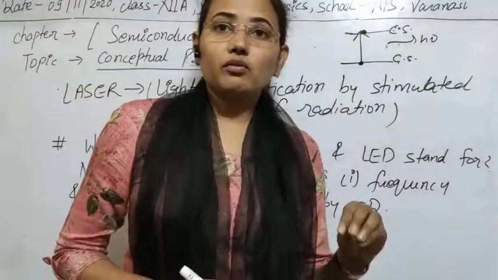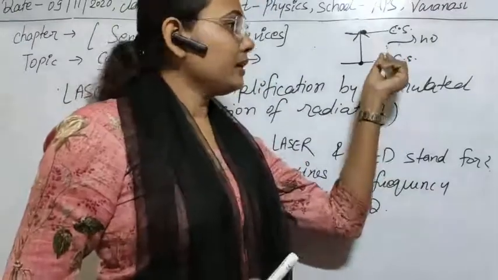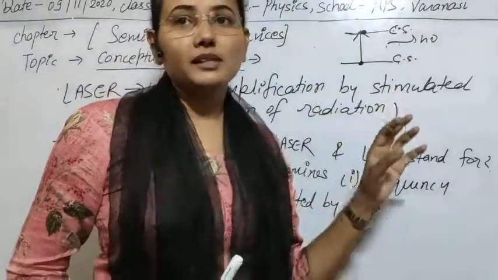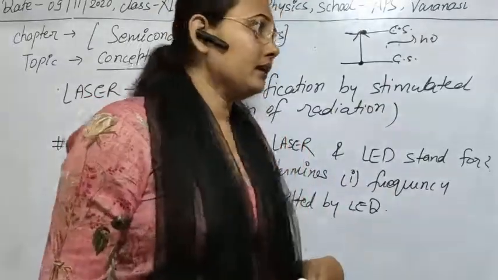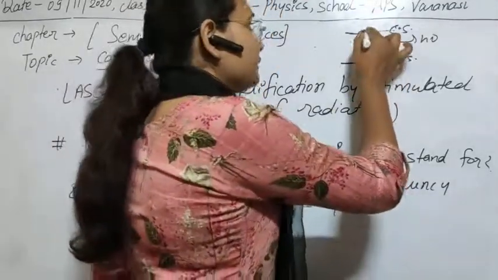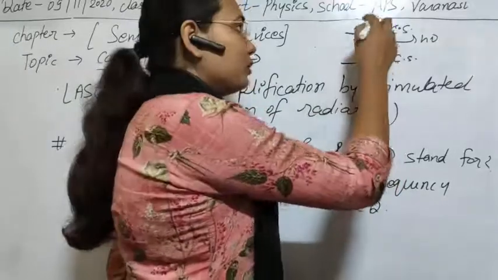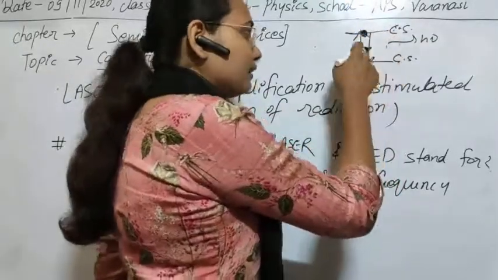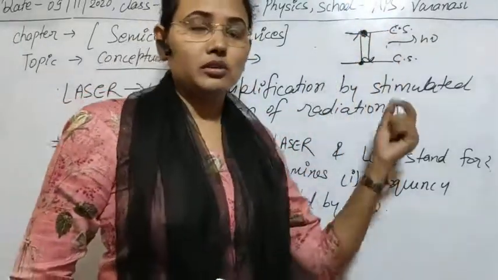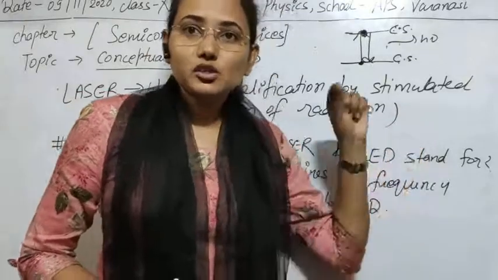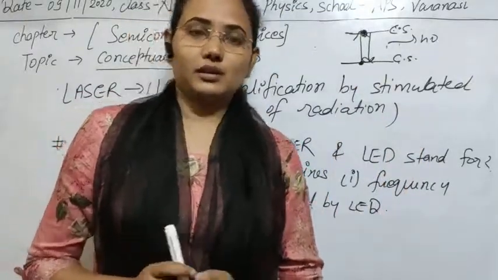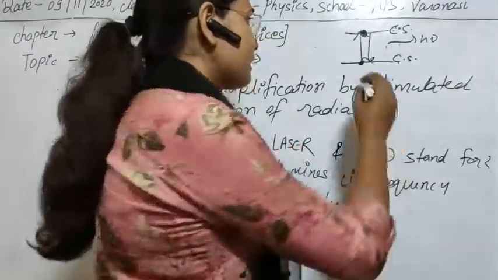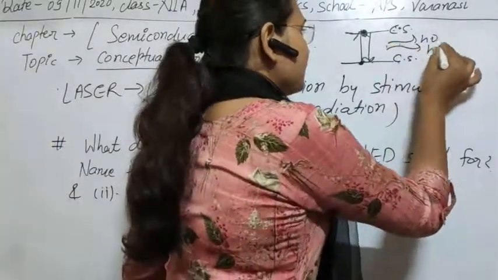But if we don't want to wait 10 power minus 8 second and want it earlier, then we use some energy to force the electrons back to the ground state. This type of emission is stimulated, or induced. In this case twice the energy is produced.